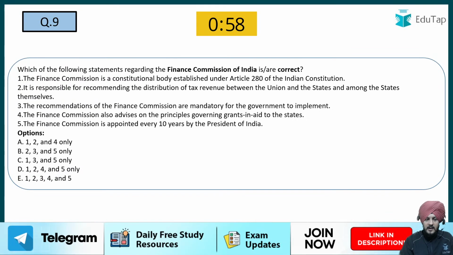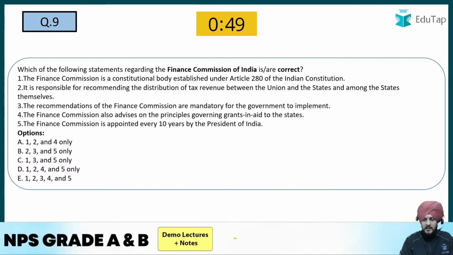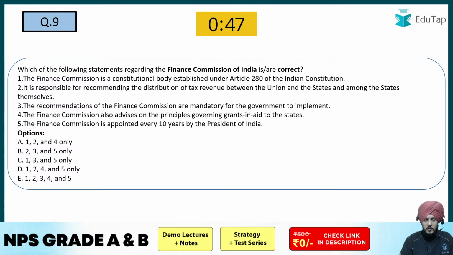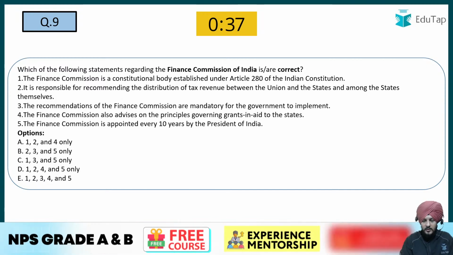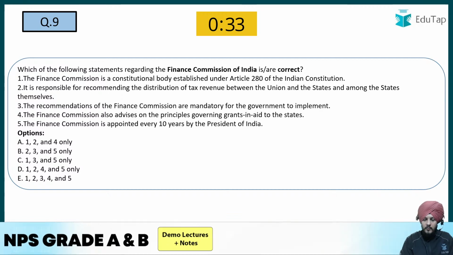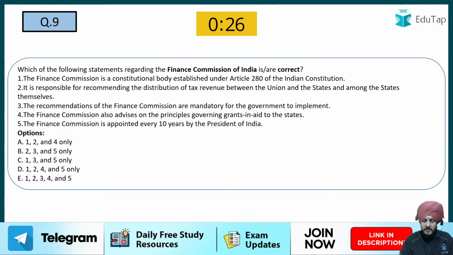The next part is regarding which of the following statements regarding the Finance Commission of India are correct. The first is, the Commission is a constitutional body established under Article 280 of the Constitution. It is responsible for recommending the distribution of tax revenue between the Union and the states and among the states themselves. The recommendations of the Finance Commission are mandatory for the government to implement. The Finance Commission also advises on the principles governing grants and aid to the states. Then, the Finance Commission is appointed after every 10 years by the President of India.